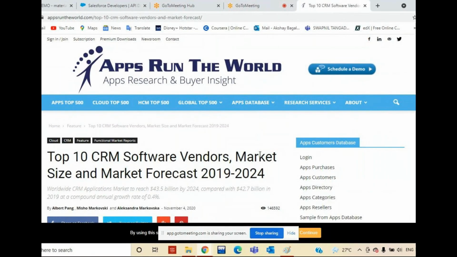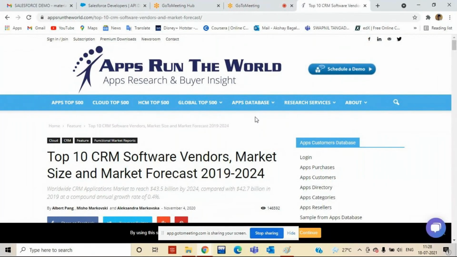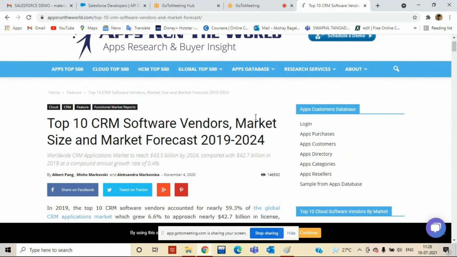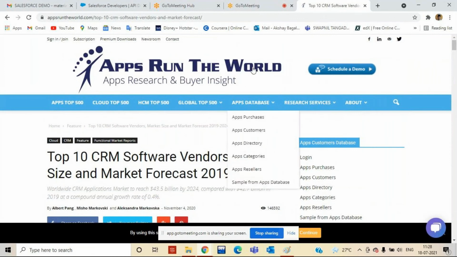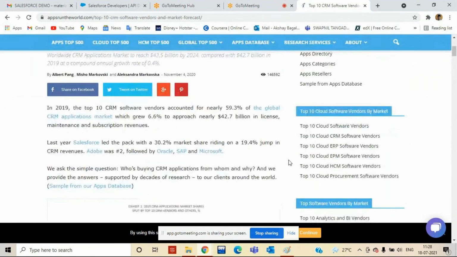Fine. So now we are talking about Salesforce. Salesforce started in 1999, and since 2004 it got the number one ranking all over the world. From 2004 till now, 2024, it is still in the number one position. For cloud computing, everything has been given on the internet. You can see here we have the Salesforce area, then in second place Adobe, then Oracle, SAP, Microsoft, and then other CRM vendors.